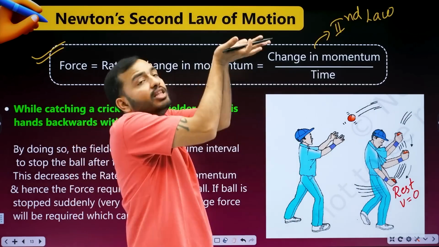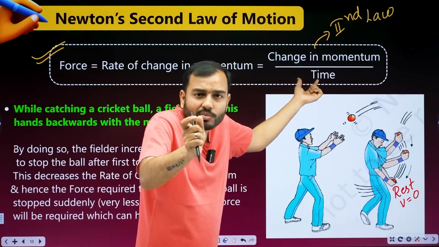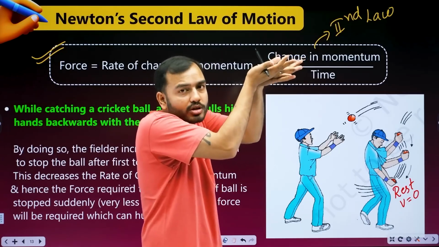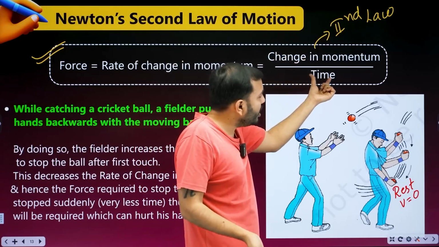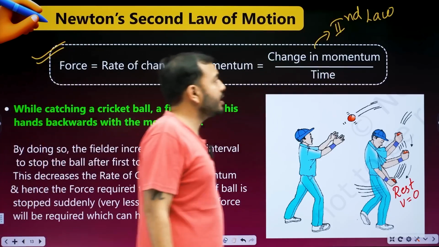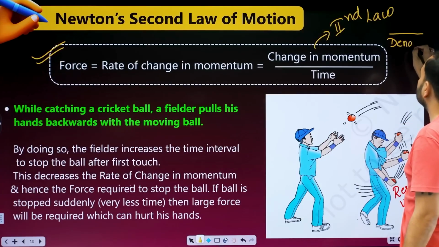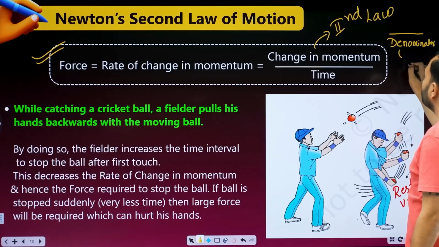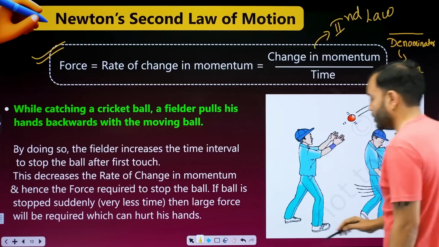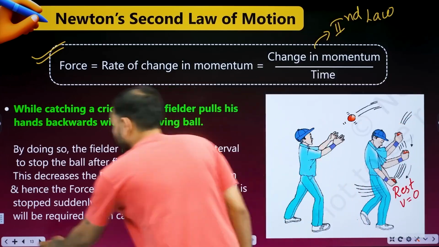If I stop the ball very quickly, then I take very little time. I stopped it very fast, so time is very less. But if the time is very less, then overall this fraction will be very big. Remember this: in any fraction there is a denominator. The bigger the denominator, the smaller the whole fraction. Do you know this maths or not? It was tiny maths.